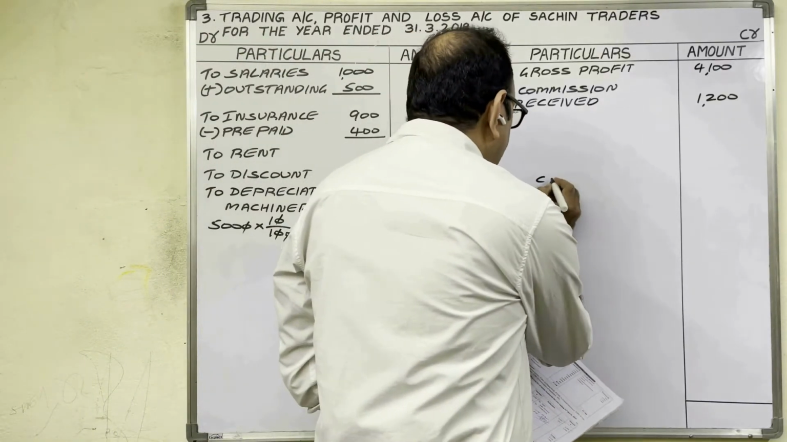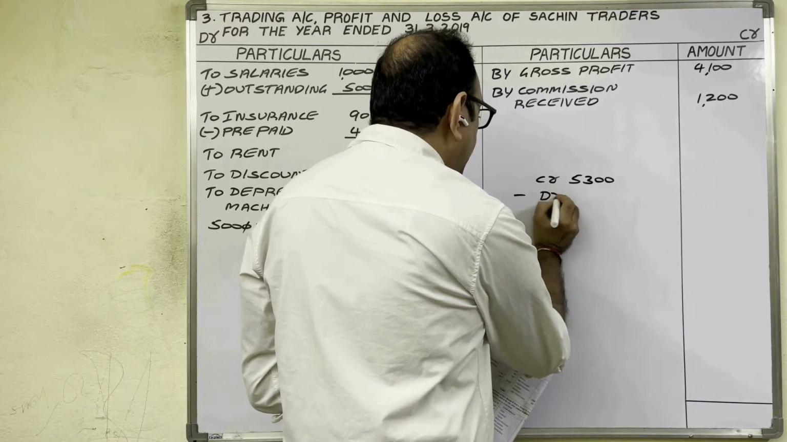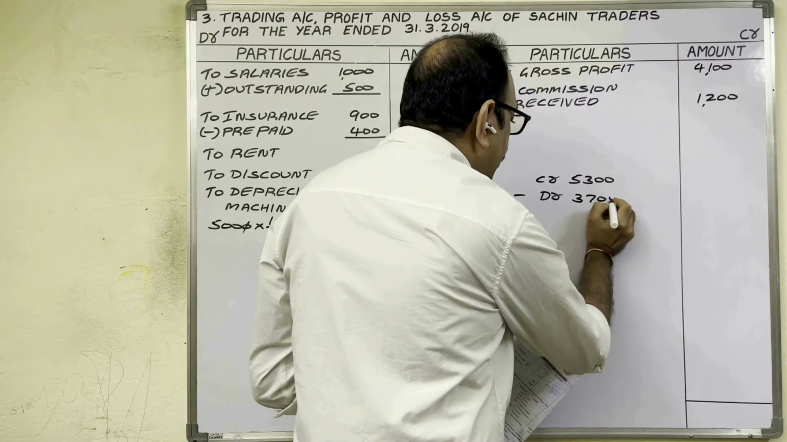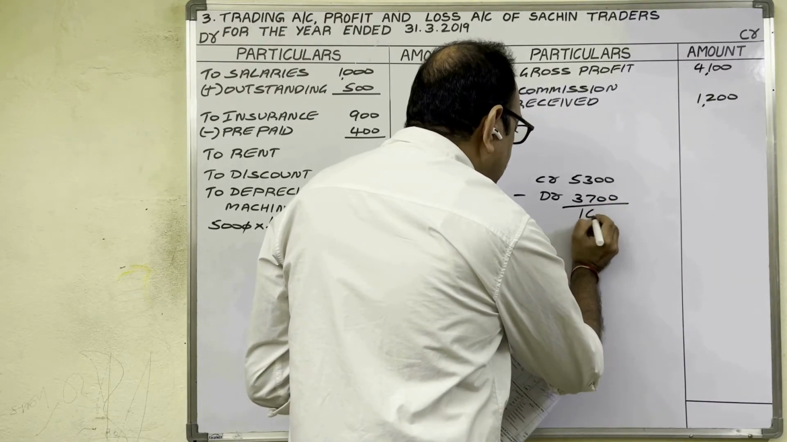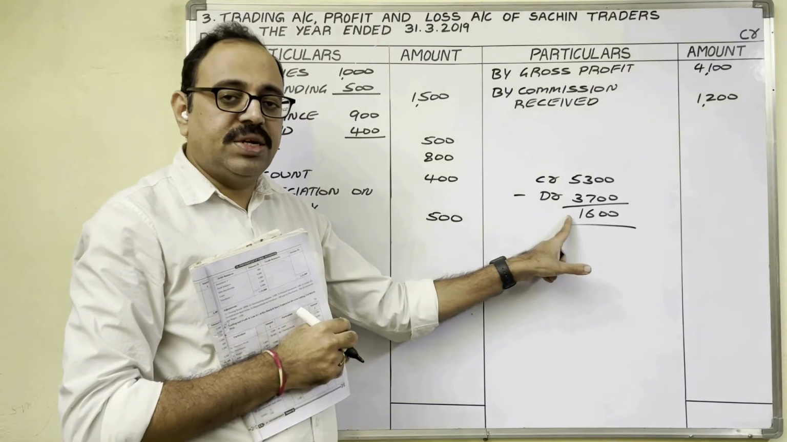Credit total is 5,300 minus debit total, all these amounts total 3,700. Difference is 1,600 rupees. What is the meaning of this answer?